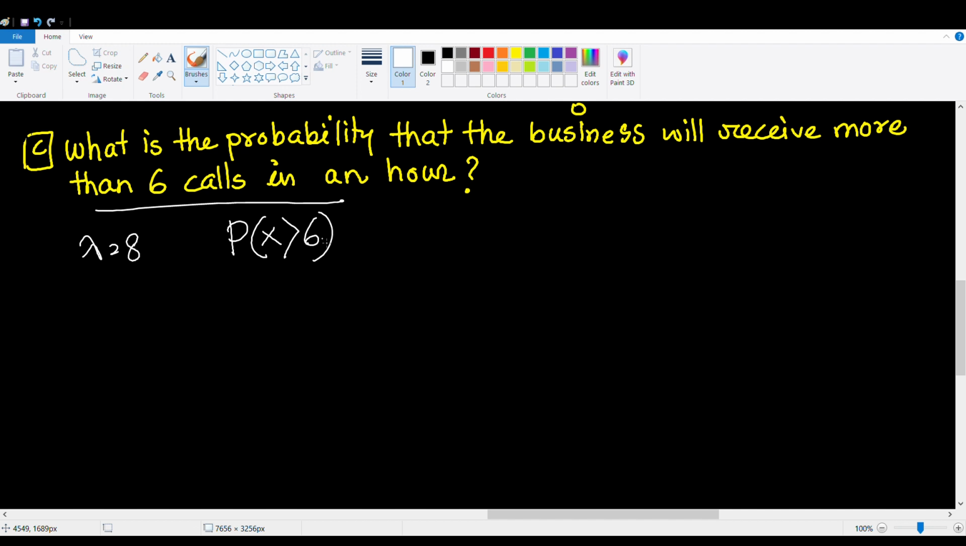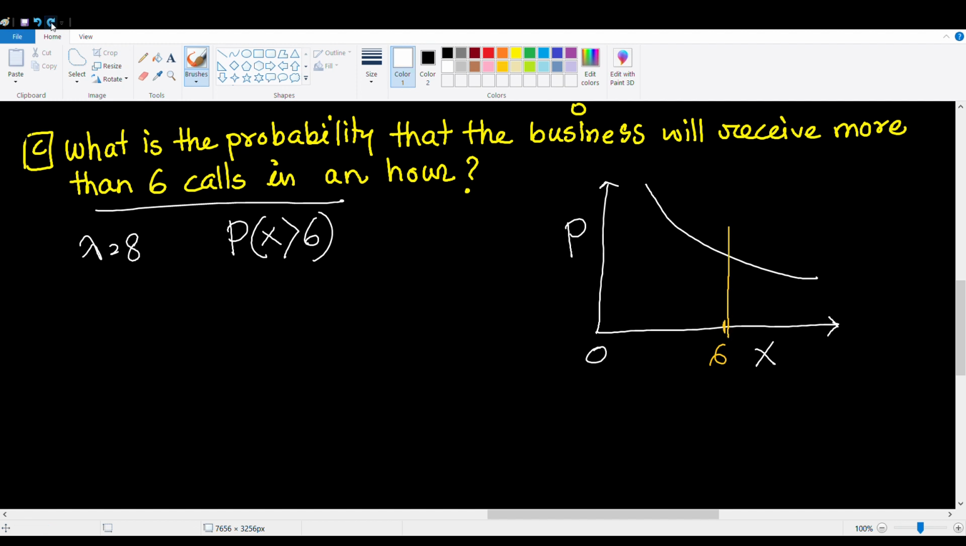How can we find the answer in this case? Well, let's draw a picture. The Poisson distribution has a graph that is decreasing over time. The probability is on the y-axis, the random variable x is on the x-axis or the horizontal axis. Now let's say x is 6 at this point, so we're going to split the graph into 2 parts. Now let's say the probability that the business will receive 6 or fewer calls is 30%. Just to give a number for the sake of illustration, what is the probability that x will be greater than 6?